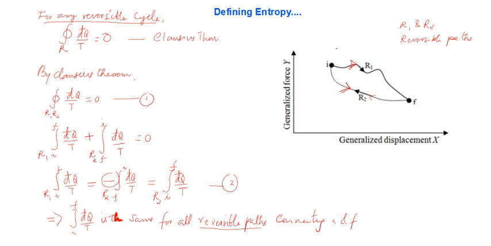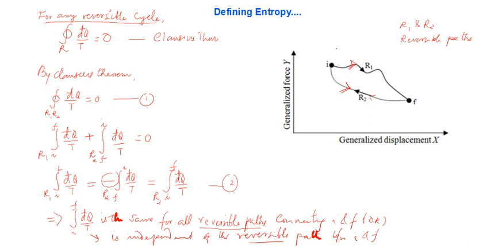Or can you conclude that, or in other words, this integral, okay, is independent of the path. That way also you can just say it is true for all paths, or it is same for all paths means what? It is independent of the reversible paths. This is something very important, please. Reversible paths between I and F.